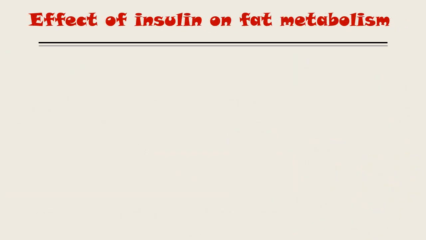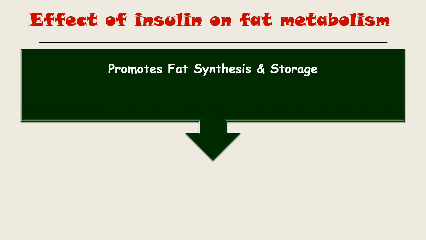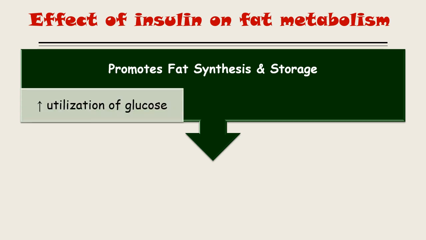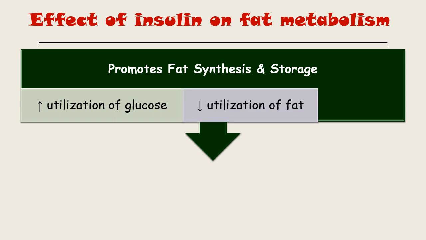Now, effect of insulin on fat metabolism. As I told you in our previous slide, insulin favors fat. It promotes fat synthesis and increases its storage. Insulin increases the utilization of glucose, while on the other hand it decreases the utilization of fat. By decreasing the utilization of fat, insulin acts as a fat sparer.